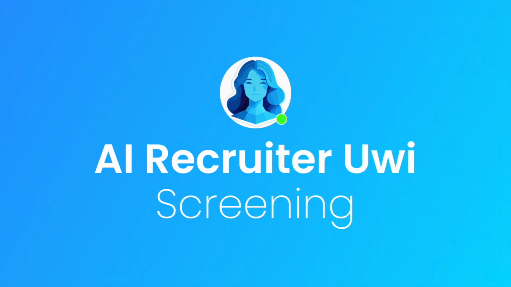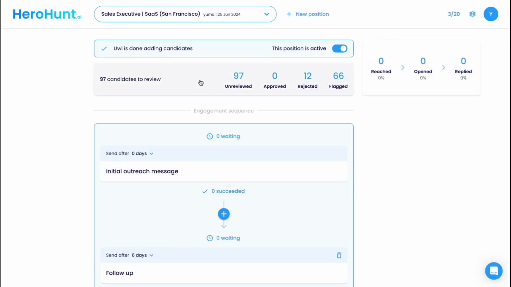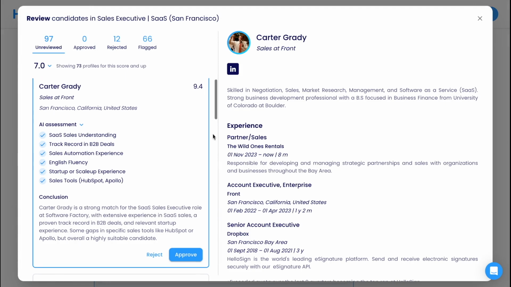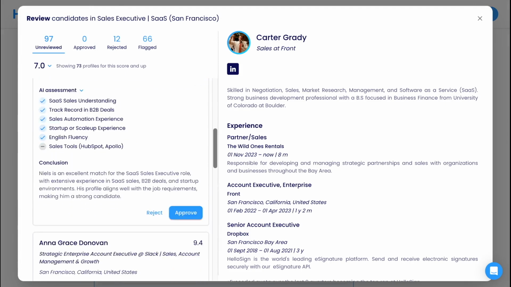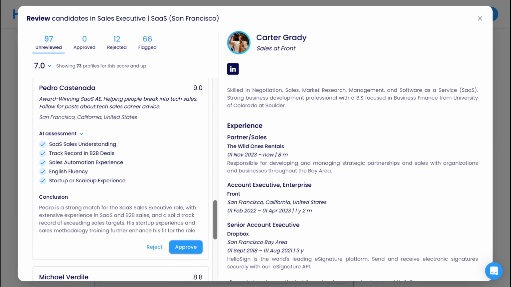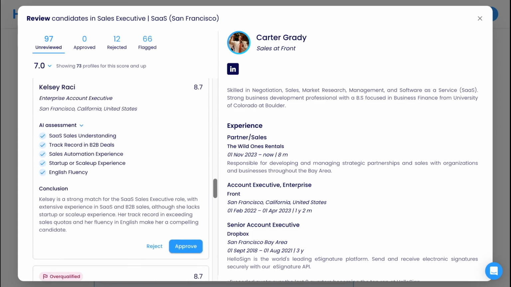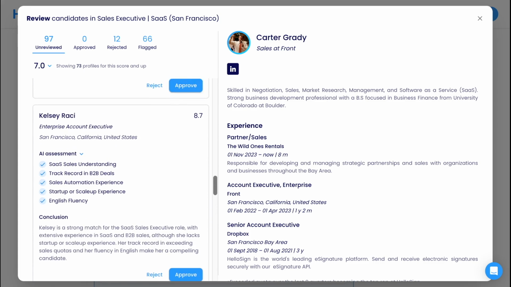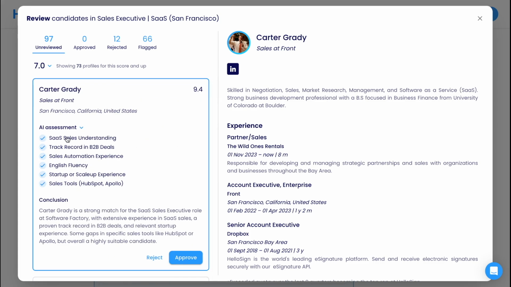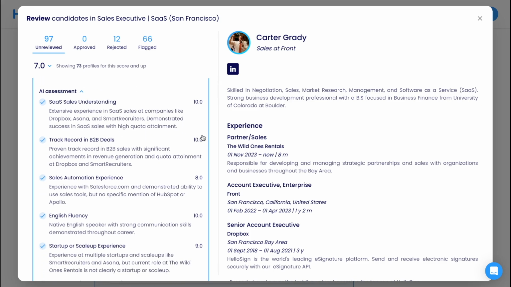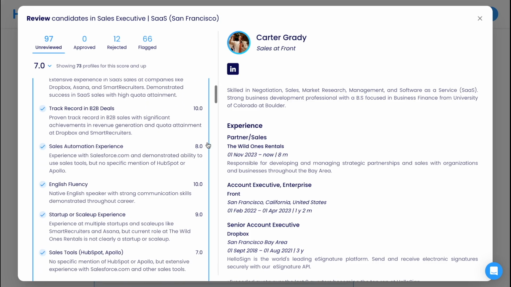Now you know how I can help you find the right candidates. I'll now walk you through my screening capabilities. Based on a job description you gave me and the search I did in the previous part of this demo, I screen the profiles that I found online. Looking at your requirements and the type of company you're recruiting for, I generate custom scoring categories. Based on these scoring categories, I give a score and justification for that particular category for every candidate. I rank the candidates and show the best ones on top.